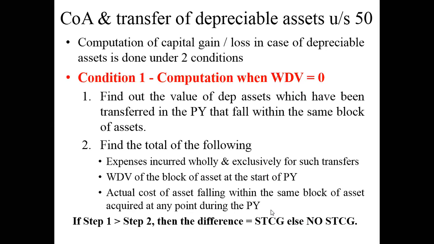But why did I write short term capital gain here? Why did I not mention long term capital gain? Give it a thought. This is a part of your accounts, a part of depreciation that you have studied in the previous semester. Can anyone tell me why I wrote short term capital gains and not long term capital gains?